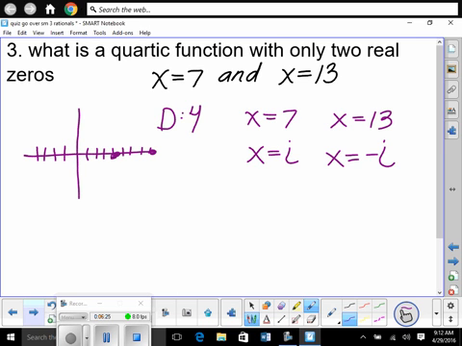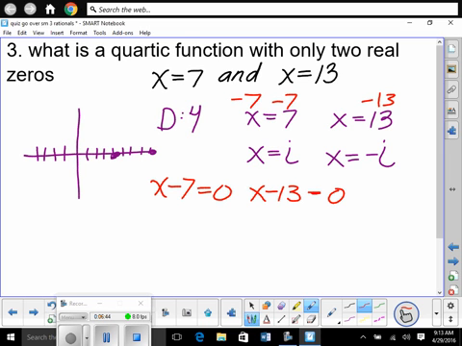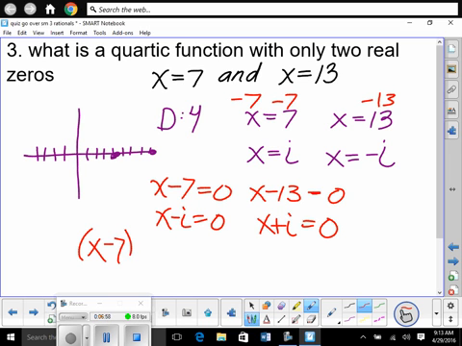Now, you guys, you've got to be able to go backwards. So we're going to write it out in standard form. So we need it set equal to 0, so we're going backwards. If this was a root, then x minus 7 was a factor. If this was a root, x minus 13 was a factor. So we have x minus i is equal to 0. We have x plus i is equal to 0. So then we'll multiply those together, right? x minus 7 times x minus 13 times x minus i times x plus i.